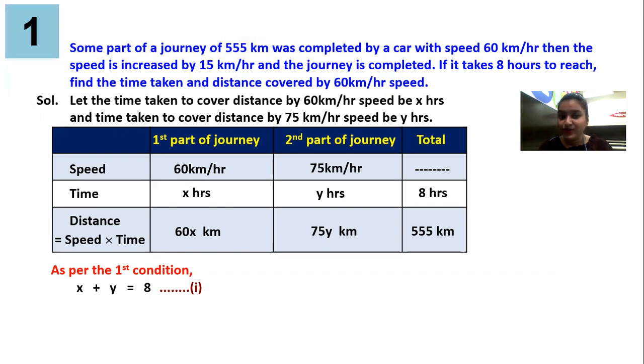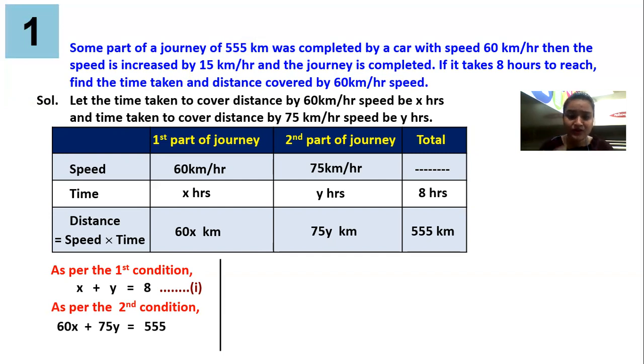And guys, here you go, you have kilometers of the first, kilometers of the second, and you have the total. So you can easily jot down your second equation, that is 60x plus 75y is equal to 555. Now guys, we can make this equation easier. We can simplify it by dividing throughout by 15. So you will get 4x plus 5y is equal to 37. Now this is an easier equation. So mark it as equation number 2.